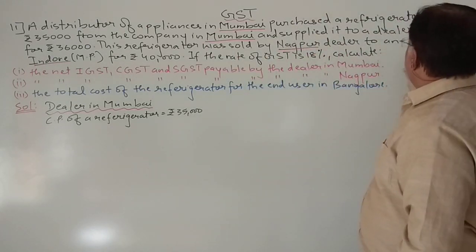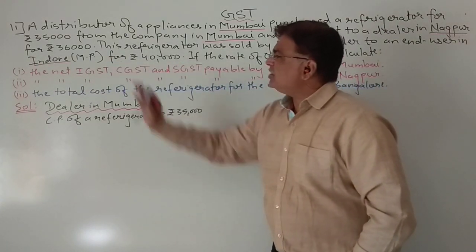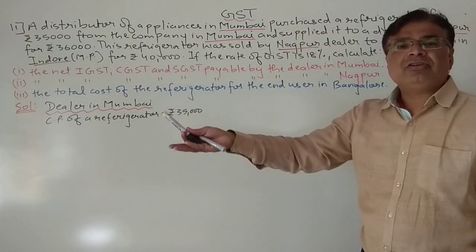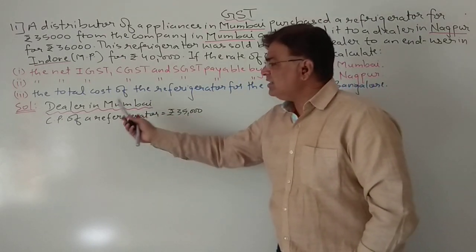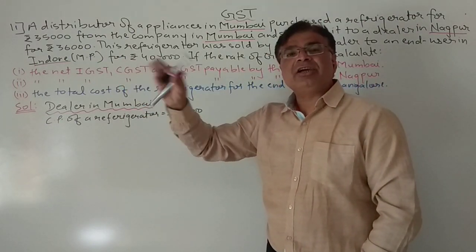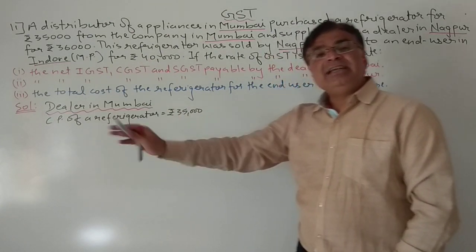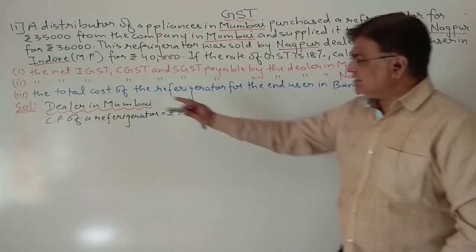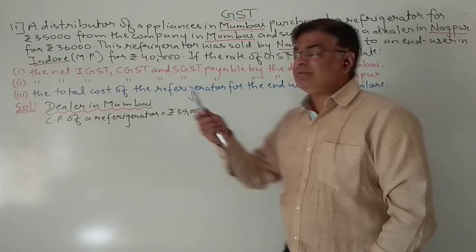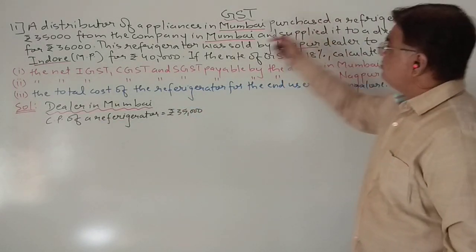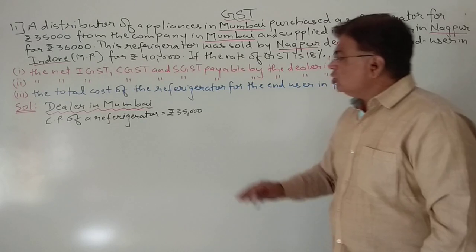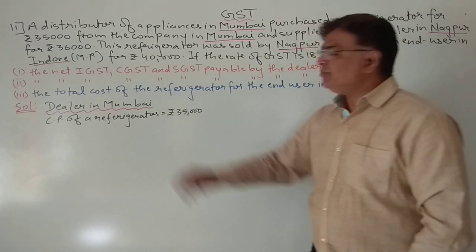and supplied it to a dealer in Nagpur for rupees 36,000. Okay, that is, this dealer is selling to a dealer in Nagpur. Again, Nagpur means it is an intrastate transaction within the same state. Nagpur is also in Maharashtra, Mumbai is also in Maharashtra. Okay. So, but first let us find for the dealer in Mumbai.